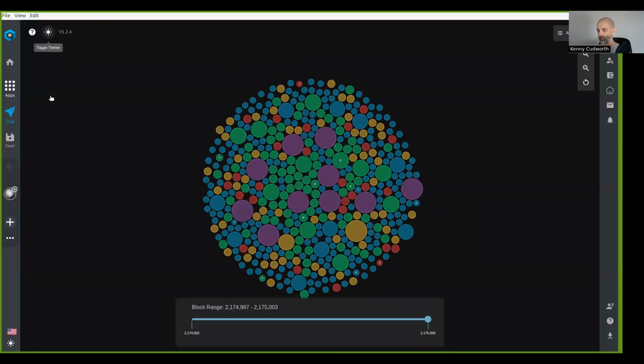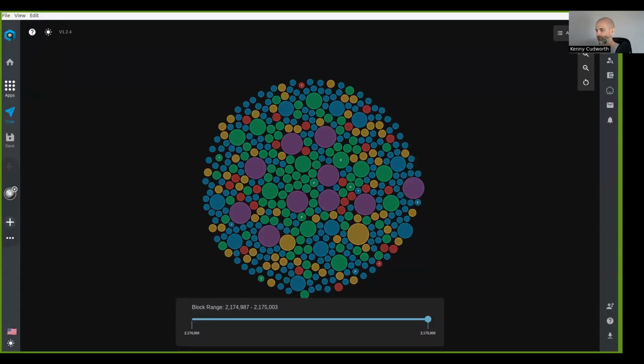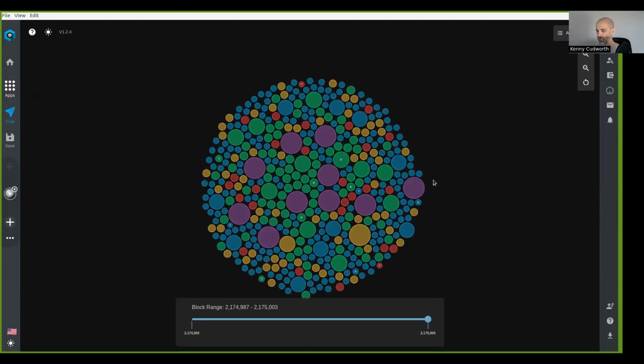Okay, so each bubble here represents a minter. There's hundreds of them. And so what we can do here, okay, so there's hundreds of minters here for the last minting reward distribution. And so you get a good visual of how much is going on here.